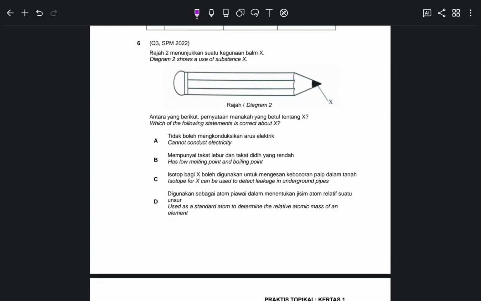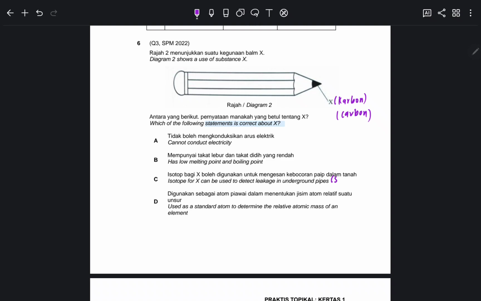Diagram 2 shows a use of substance X. Okay, so substance X is actually the mata of the pencil, like the lidi. So it's made of carbon in bahasa Melayu. Kalau in English is carbon lah. Okay, so they ask such a very tricky question lah. Which of the statement is correct about X? Okay, it's about carbon. Isotope of X can be used to detect leakage.